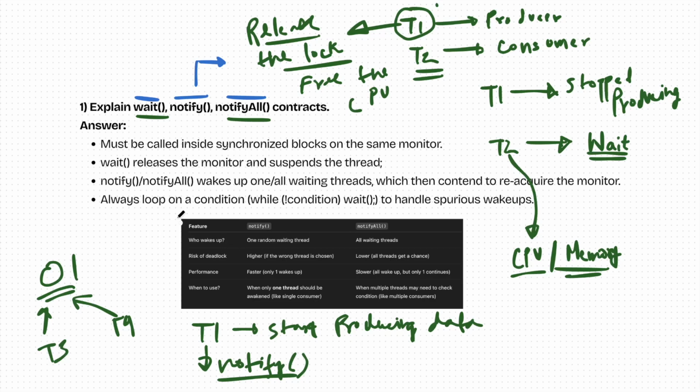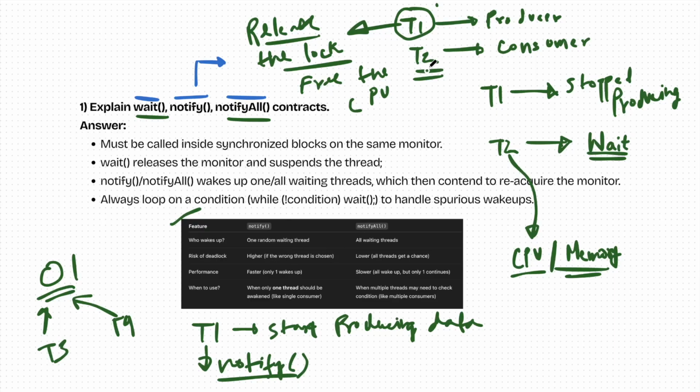And here is the difference between notify and notify all, which the interviewer can also ask you. What is notify? Notify wakes up one random waiting thread, and notify all will notify all the waiting threads. What is the risk of deadlock in this? It is higher with notify, because if the wrong thread is chosen, then it's a deadlock.